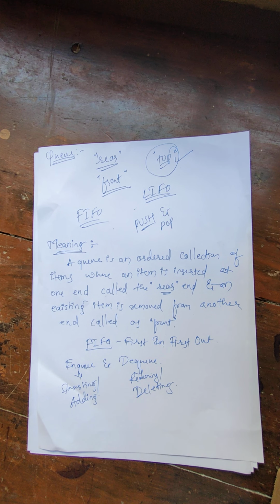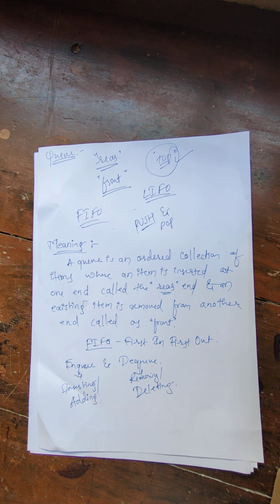So we know that the Q is also called a FIFO list because the first element which we added into your Q list will be removed first. And you have to remember that insertion is limited to one end, that is, through the rear we have to add it, and deletion is limited to the other end, that is, through your front.